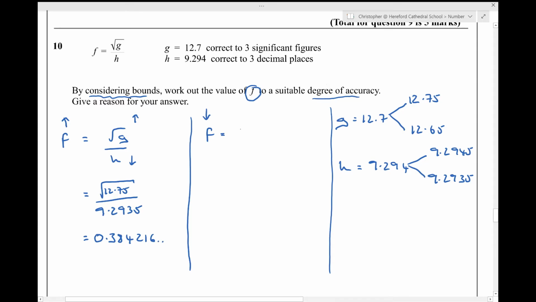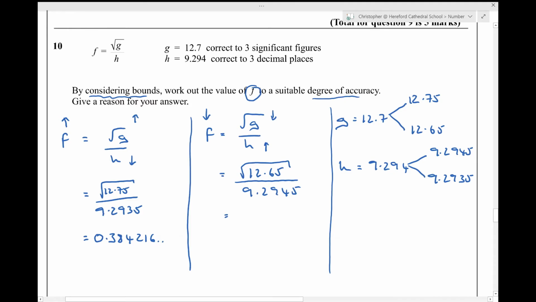Let's do that over here. Obviously it's still going to be the square root of g over h, but I'm going to use the lowest possible value of g and the highest possible value of h, because that's how I'll get the lowest possible value of f. Lowest possible value of g is 12.65, so I'm going to have the square root of 12.65 over the highest possible h, 9.2945.